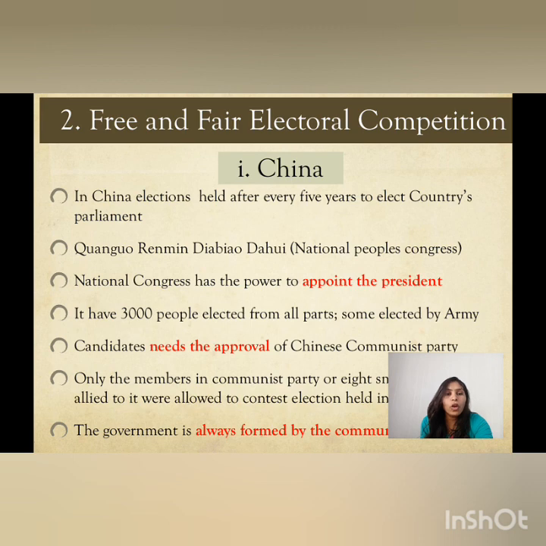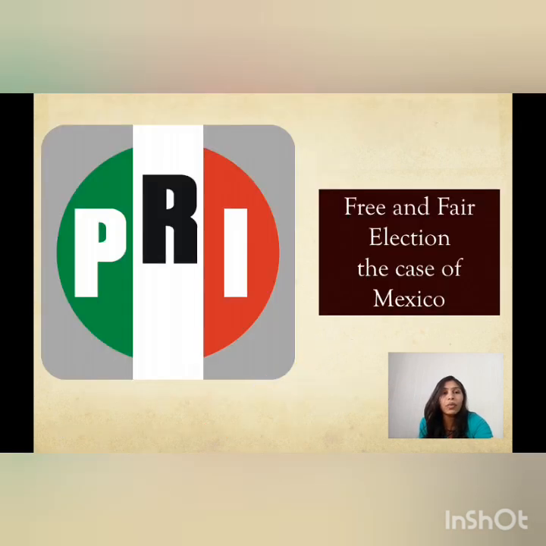Anyone who wants to contest an election has to take the permission of the Chinese Communist Party, if the person is from a non-Chinese Communist Party. So in short, the main decision rests with the Chinese Communist Party, which means that again free and fair electoral competition has not been followed.